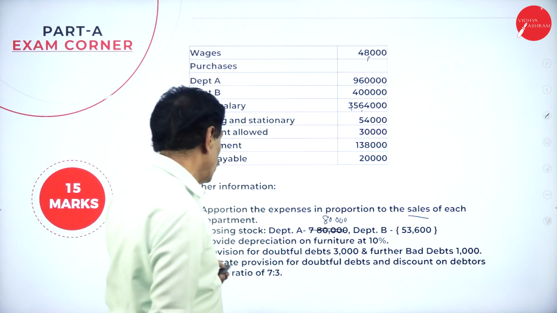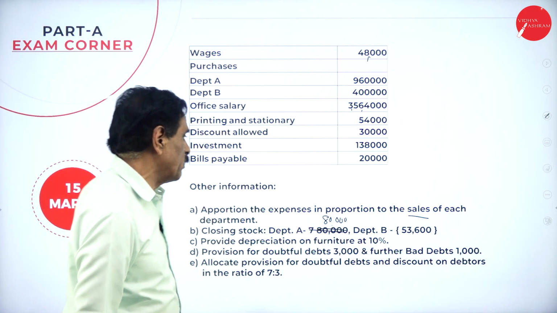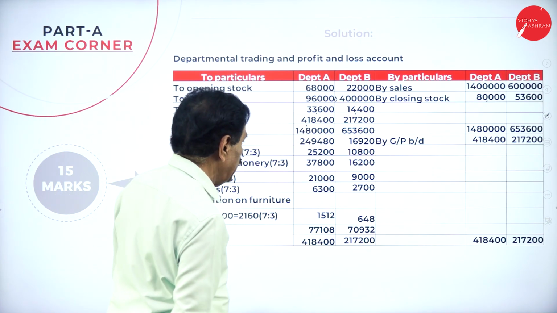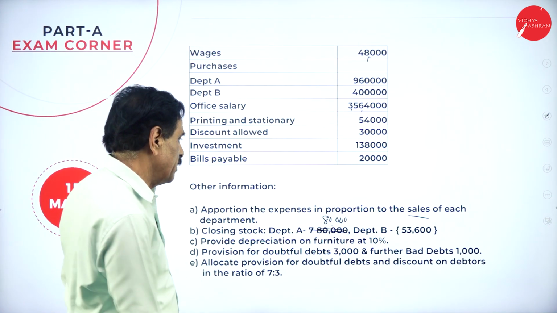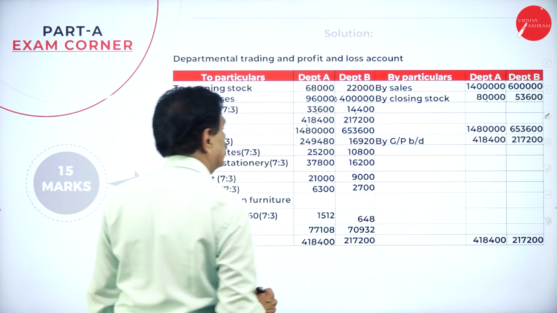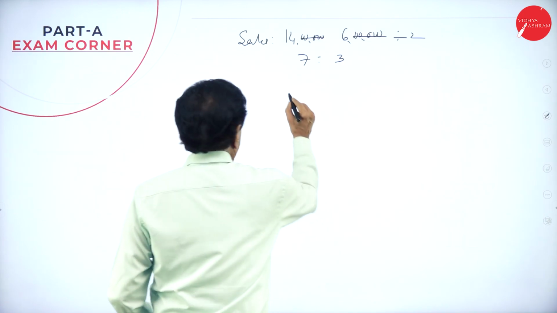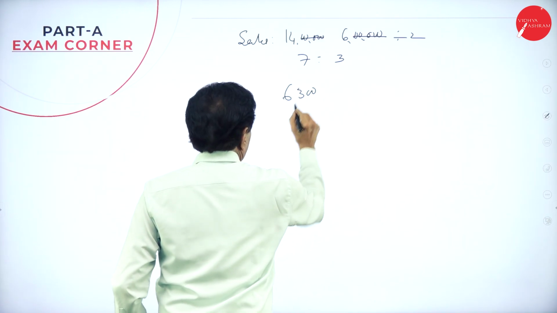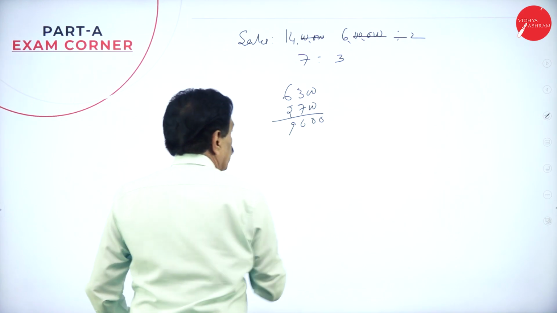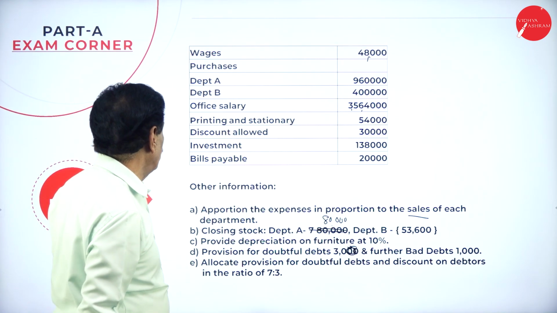Investment, your doubtful debts is 3,000, bad debt is 1,000. You have taken here bad debt in the ratio 7:3, totally 6,300. Here bad debt 6,300 plus 2,700. This is 6,300, 2,700. 9,000 rupees is how it will work out, I'll tell you.